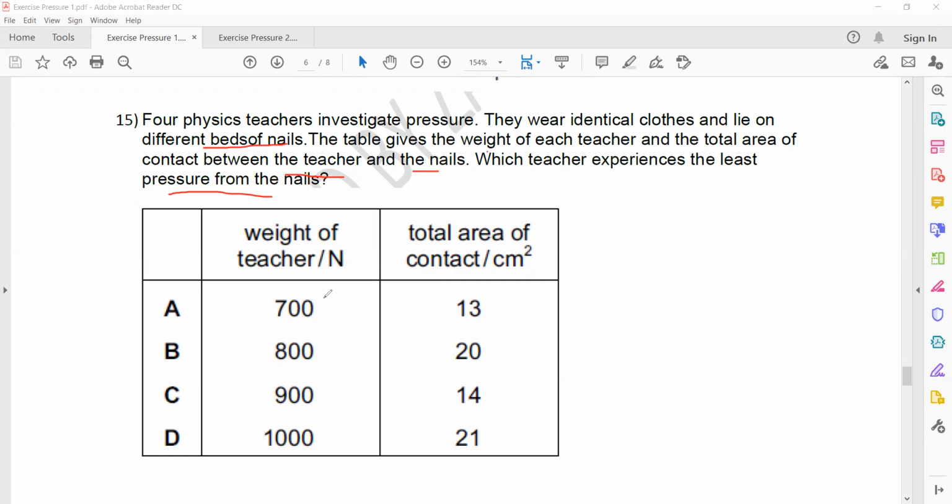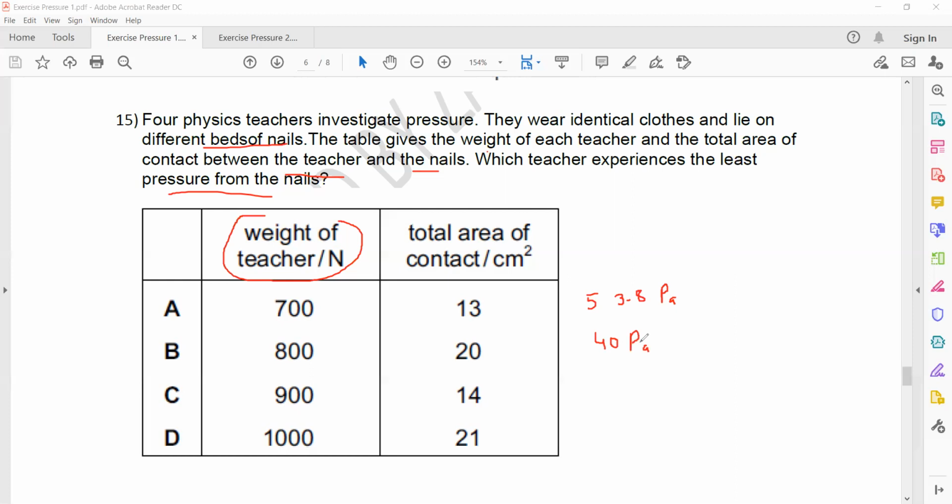So what you have to do, you have to calculate the pressure. Pressure is force acting on unit area. In this case, as the teacher is lying on the bed of nails, the weight of the teacher is actually the force. So the first one is 700, the force, divided by area, which is 13. So 700 divided by 13, the pressure is 53.8 Pascal. The second one, because the force or weight is 800 and the area is 20, so 800 divided by 20, you will get 40 Pascals.